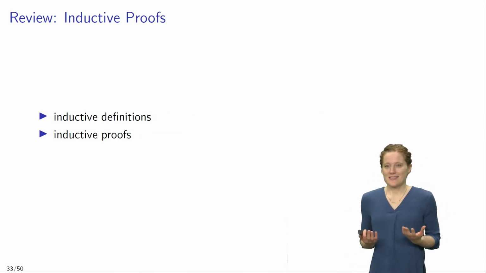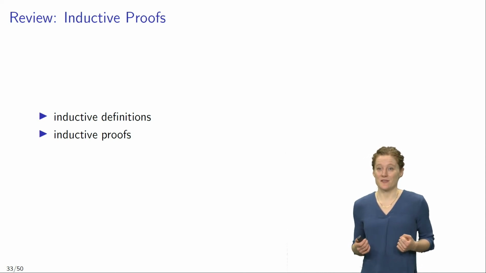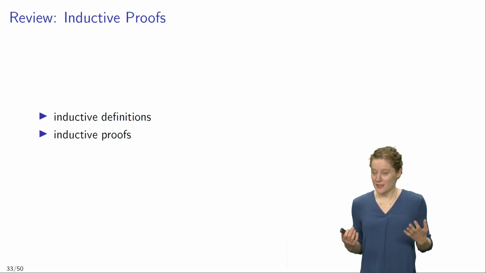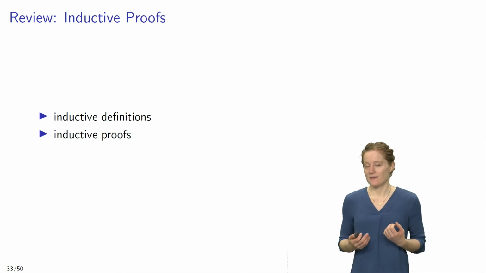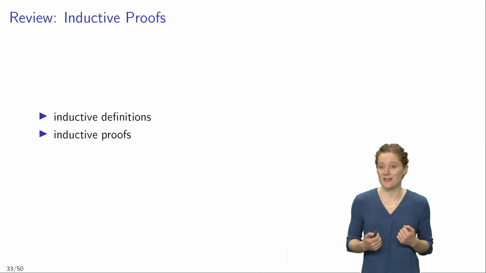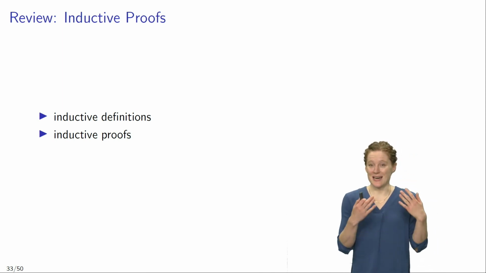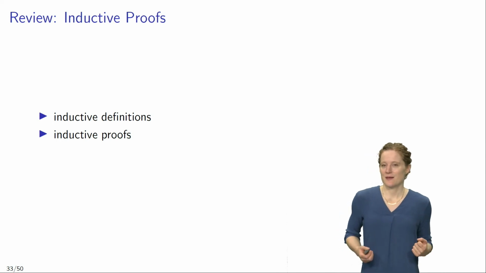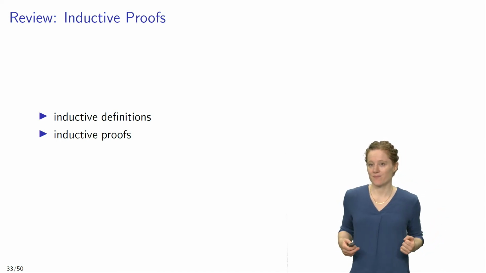And we also said that we are going to prove that TFL is sound by means of an inductive proof. Inductive proofs have a lot to do with inductive definitions. We have already encountered several inductive definitions, for example, the definition of a TFL sentence. An inductive definition first starts with a base case. We say, for example, all the atomic sentences are sentences.